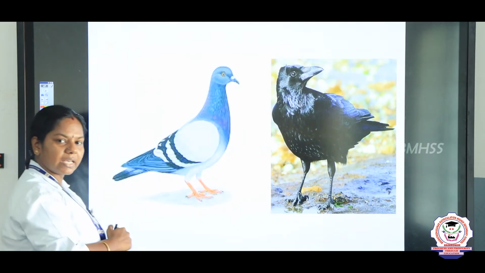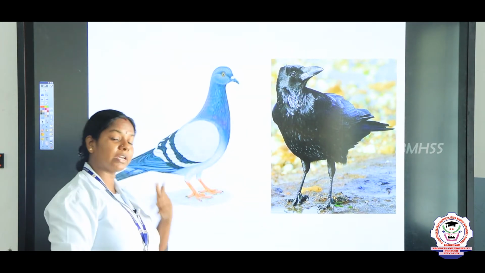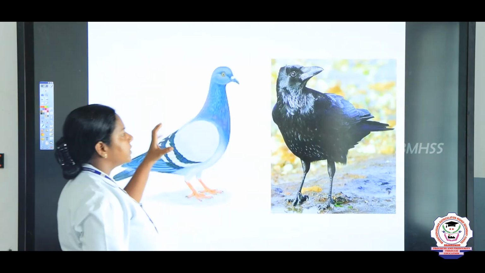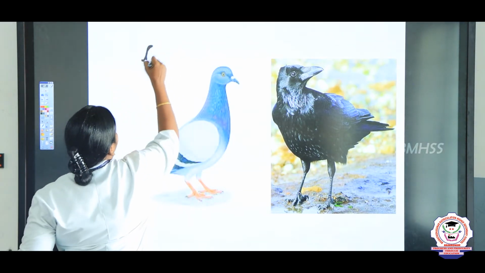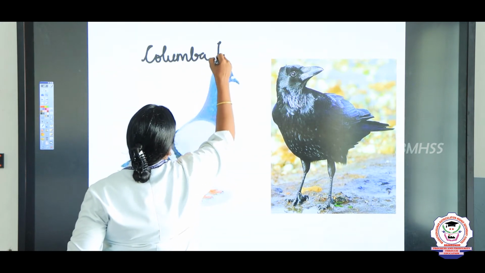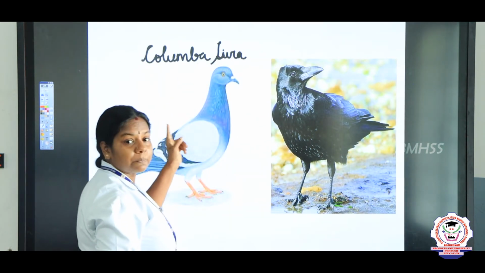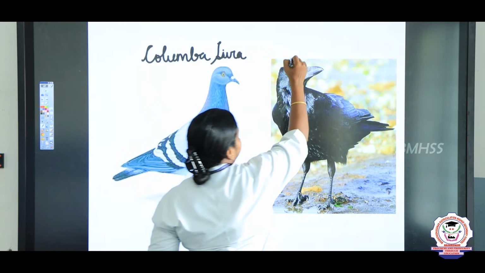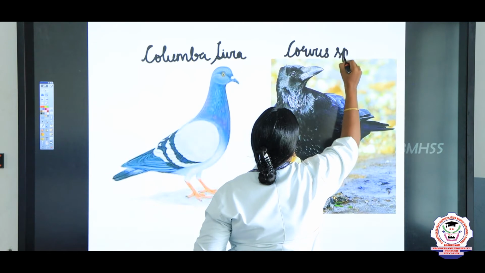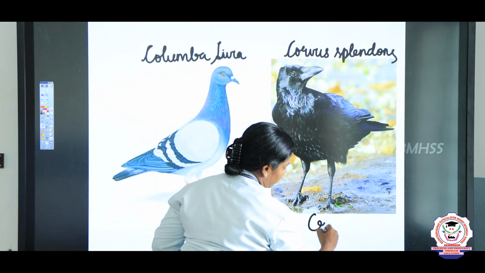And now let us see some of the examples. The examples are pigeon, right? This you are going to study in the 4th lesson, children, about the entire characters of this pigeon, and its scientific name is Columba livia. So, pigeon. And Corvus splendens, what is it? Yes, it is a crow. Corvus splendens. The common name is crow.